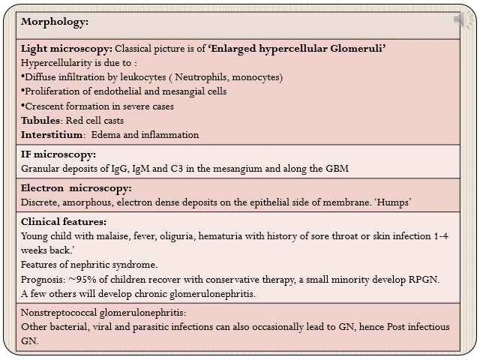Clinical features are typically of a young child with history of infection of the upper respiratory tract or skin 1 to 4 weeks prior to the onset of renal symptoms, which can be in the form of nephritic syndrome, and in addition to that there can be features of malaise and fever. Prognosis: 95% of the children recover with conservative therapy. Only a small minority of the children will go on to develop RPGN, where histologically crescents will be seen. A few others will also go on to develop